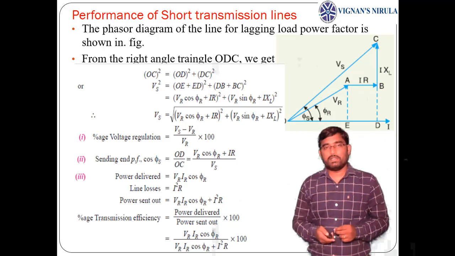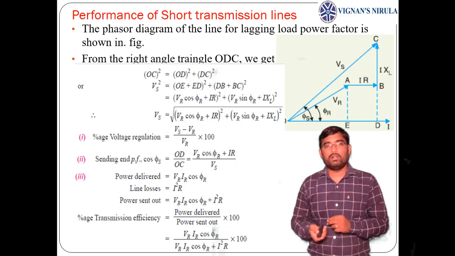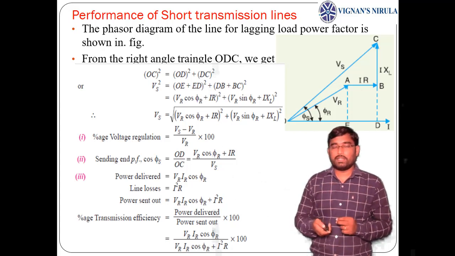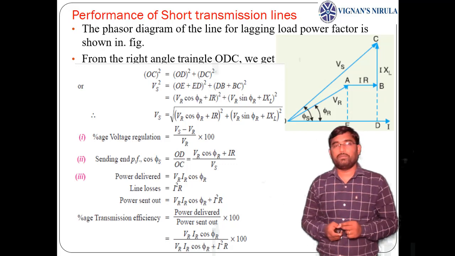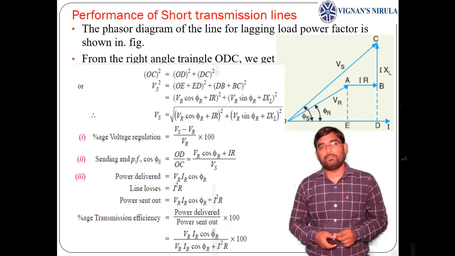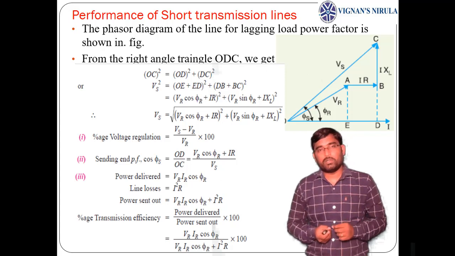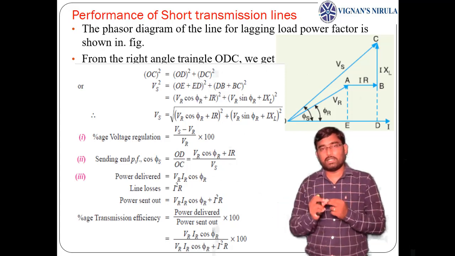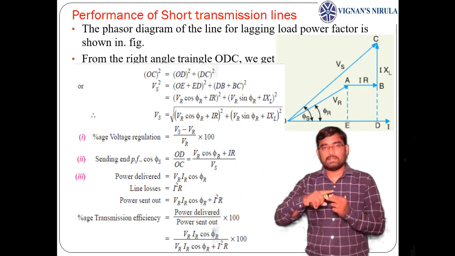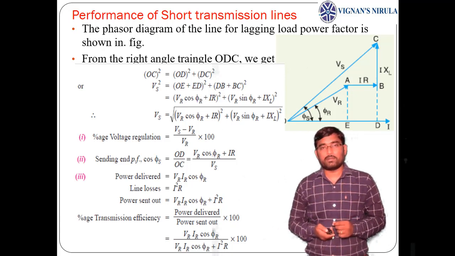Now after getting the sending end voltage, your voltage regulation will be Vs minus VR by VR into 100. And the sending end power factor, cos phi s, from the phasor diagram, is the ratio of OD by OC. OD is the sum of VR cos phi r plus IR, and OC is Vs. In this way we can get the sending end power factor from the phasor diagram. Of course, we can also get it as the phase angle difference between Vs and Is. After finding Vs and Is, by simply taking the cosine of the phase angle between Vs and Is, you can get the sending end power factor.